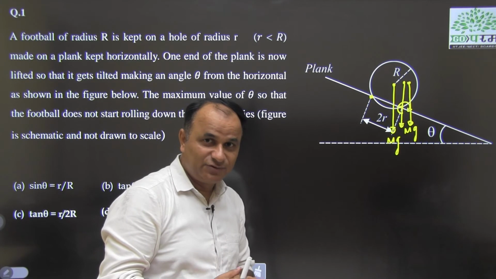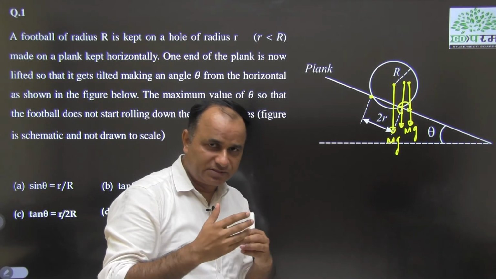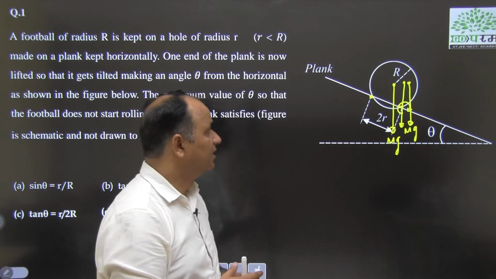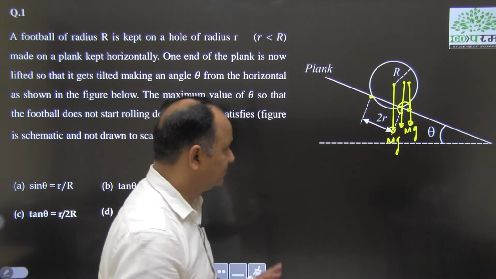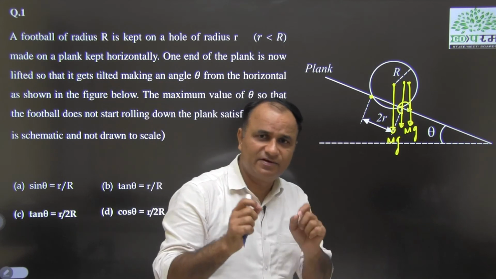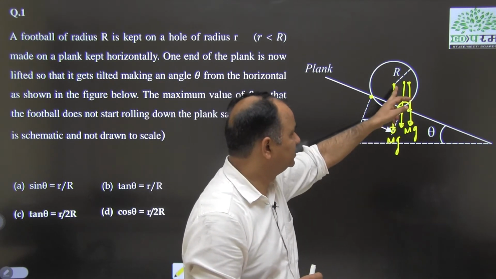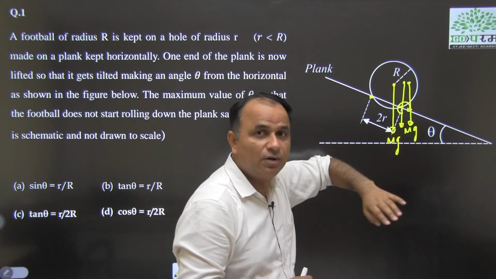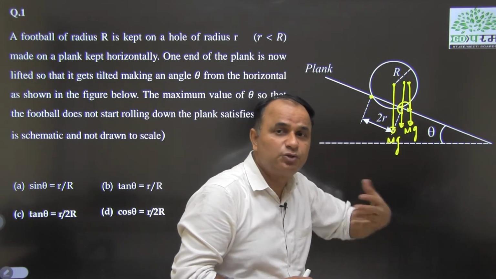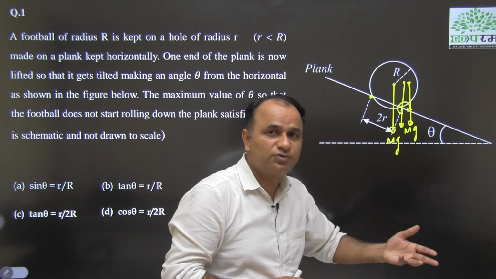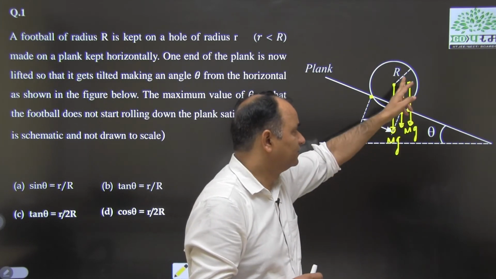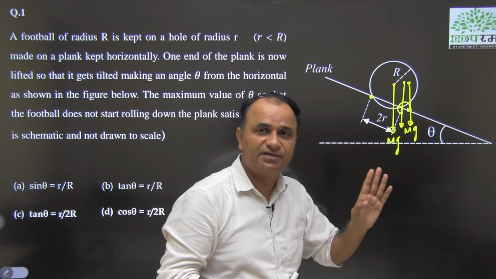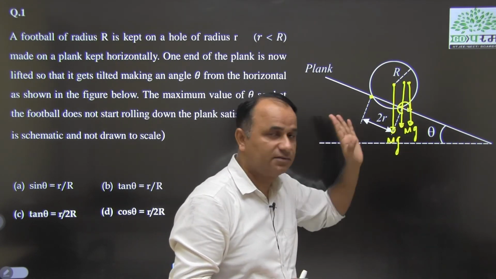I hope you have got this whole sequence of thoughts that you have to apply in order to solve this question. Now, let us see what will happen. Think of the situation when the angle is maximum, toppling is about to happen or pure rolling is about to start. What will happen? The force of gravity will pass through the point of contact, right?